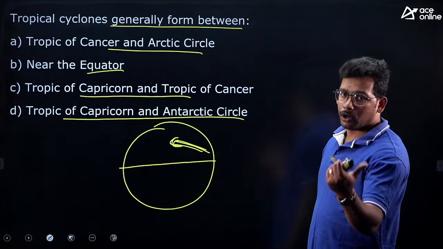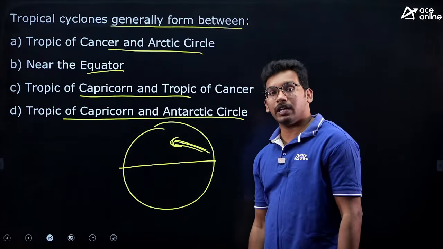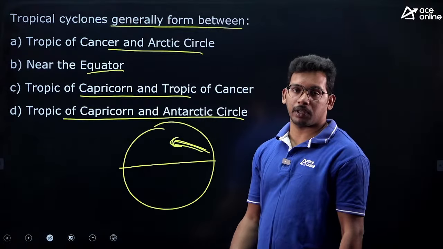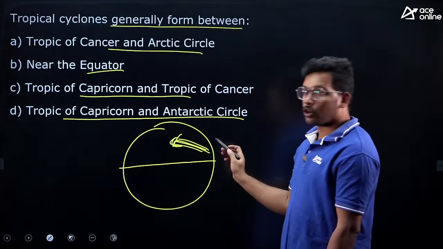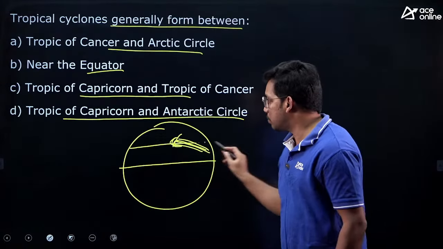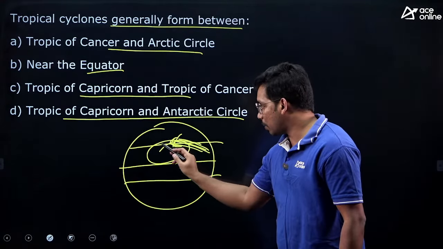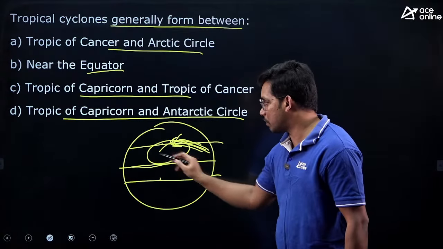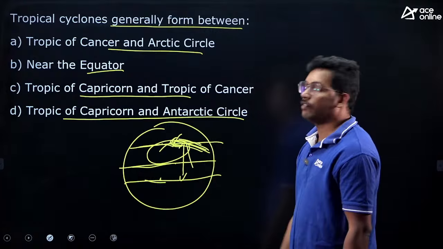You might be aware, a lot of cyclones emerge from the Bay of Bengal and move towards the east coast of India, Chennai, Andhra Pradesh, Odisha, West Bengal, in this direction. So tropical cyclones occur between Tropic of Cancer and Tropic of Capricorn. This is equator, Tropic of Cancer, Tropic of Capricorn. So in this region only we get the cyclones.